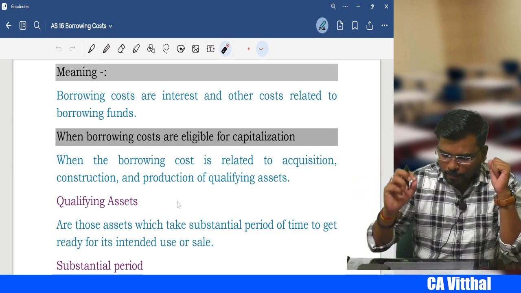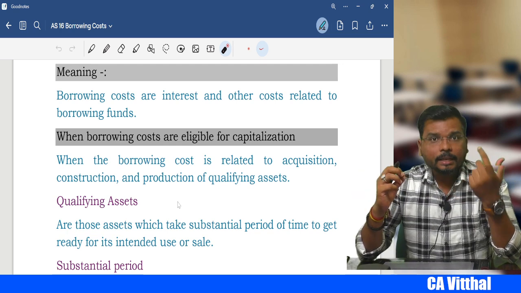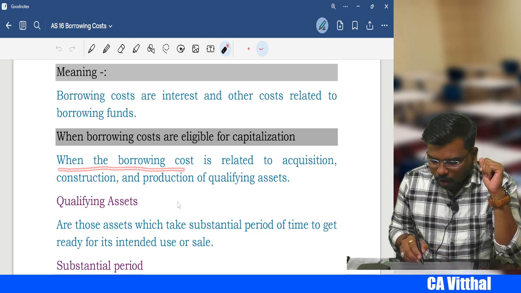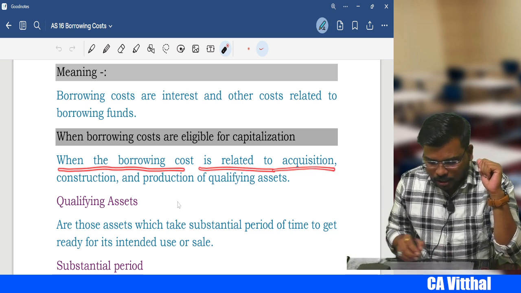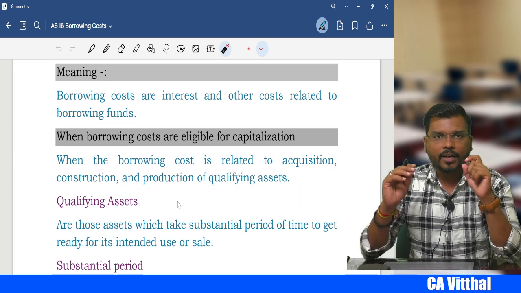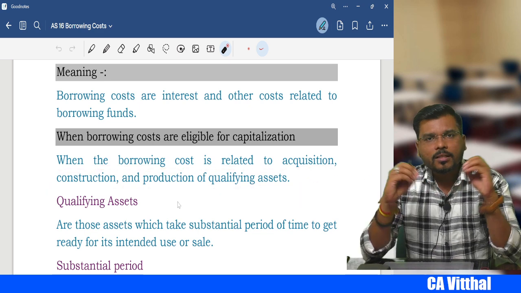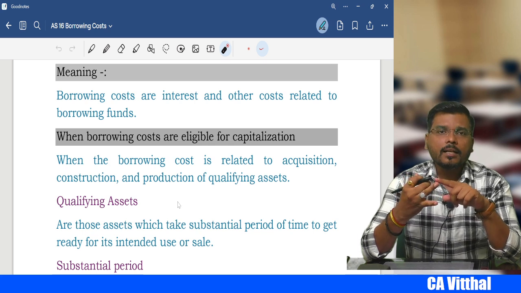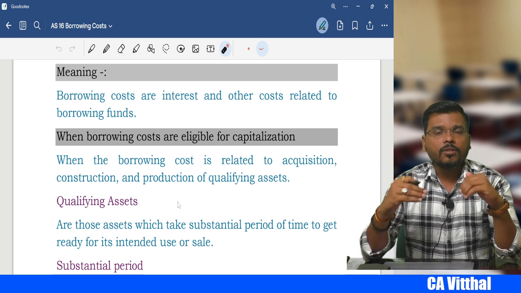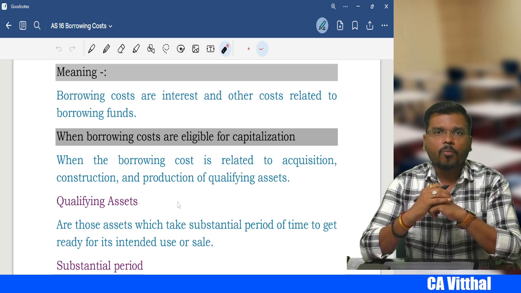So for that purpose we have to see the eligibility for capitalization. When the borrowing cost is related to acquisition, construction and production of a qualifying asset, that time we can capitalize the borrowing cost.